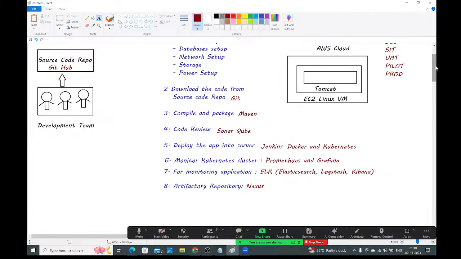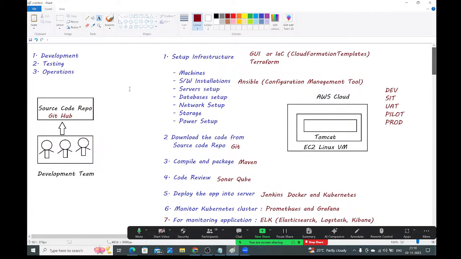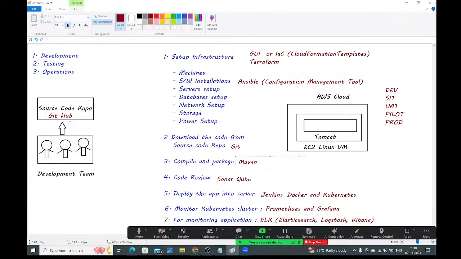Guys, have a look into this. Are all the DevOps tools covered or not? The first tool which we are going to discuss is Maven. Second, GitHub. Third, Jenkins. Fourth, Tomcat. Fifth, SonarQube. Next, Terraform. Next, Ansible. After that, Docker. Next, Docker Swarm. After that, we will discuss Kubernetes. Next we will talk about the monitoring tools Prometheus, Grafana and the ELK stack, and we will discuss the Nexus Artifactory repository also.